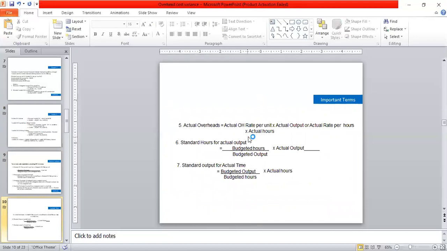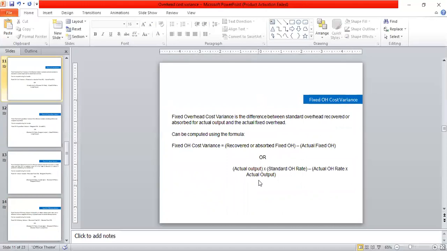The fifth formula which we are using is the actual overheads, equal to actual overhead rate per unit into actual output, or actual rate per hour into actual hours. Next, the standard hours for actual output is equal to the budgeted hours divided by budgeted output into actual output. Standard output for actual time is equal to the budgeted output divided by budgeted hours into actual hours.